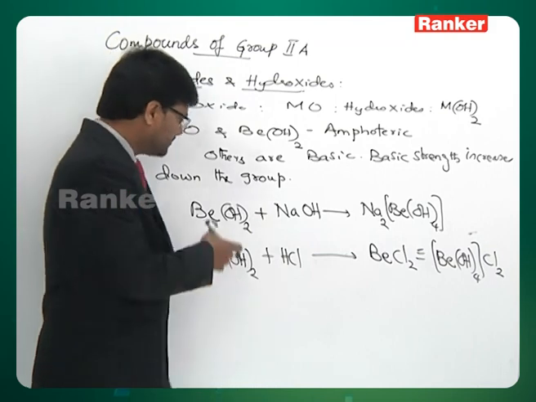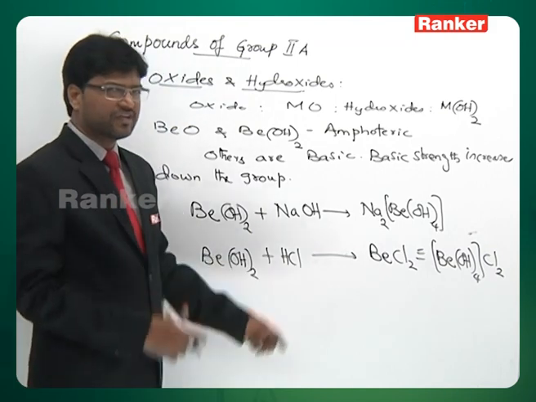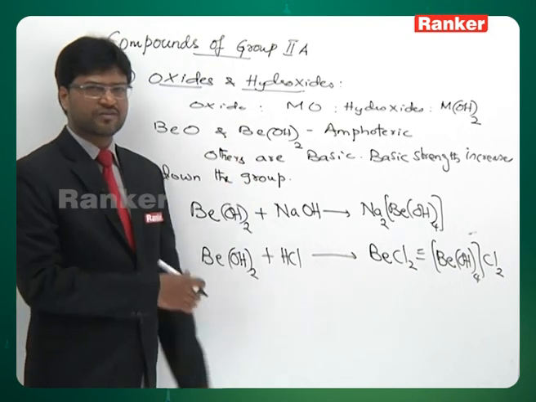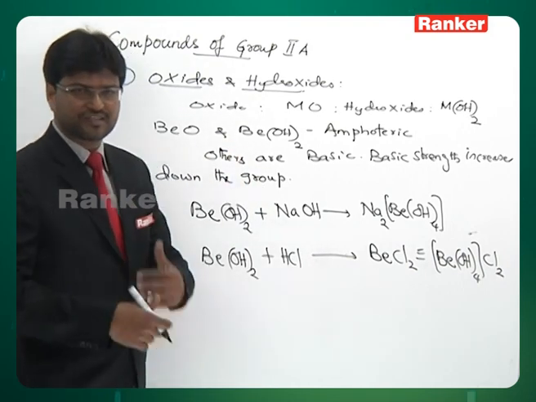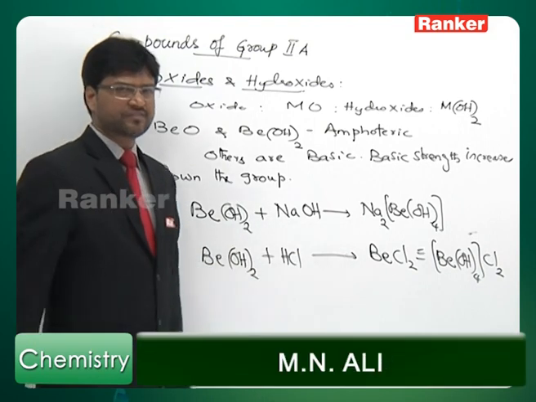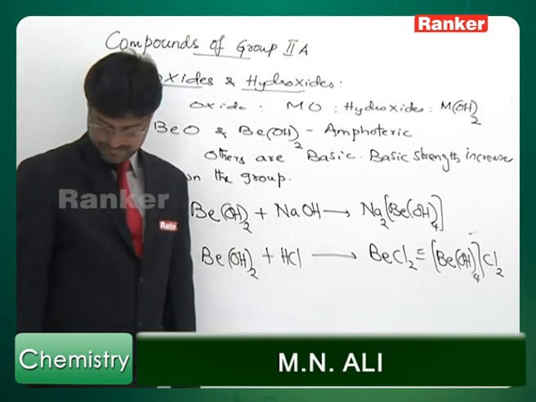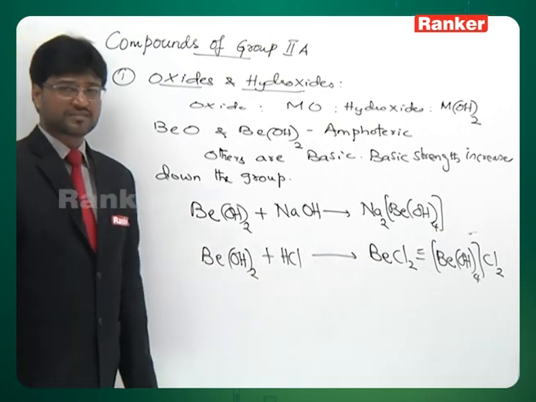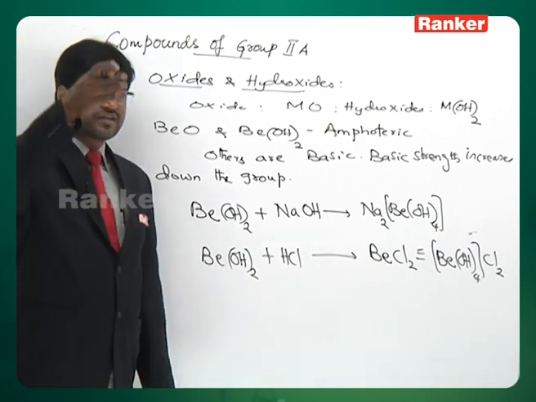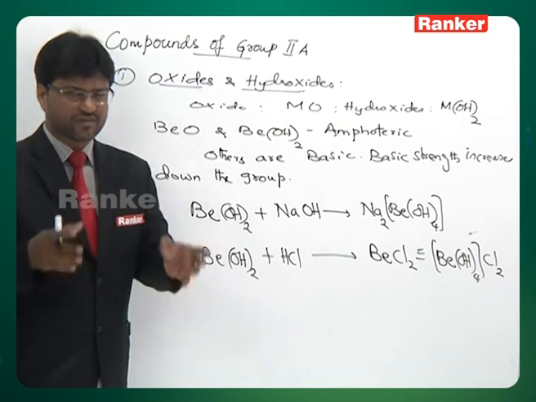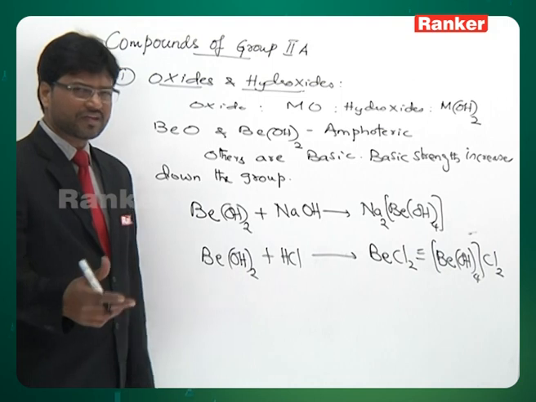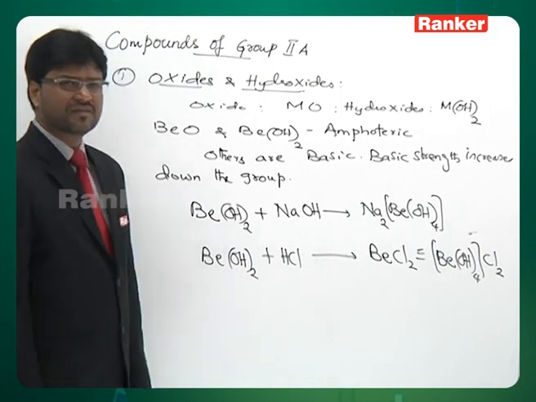So these two reactions demonstrate the amphoteric nature of beryllium hydroxide. A similar reaction you can expect for beryllium oxide also. Beryllium oxide gives sodium berylate, and with HCl you get beryllium chloride. That's about oxides and hydroxides of these substances. Let me tell you one more thing. As you go down the group, thermal stability of hydroxides increases. That's all about oxides. Let's move on to the next class of compounds of alkaline earth metals.